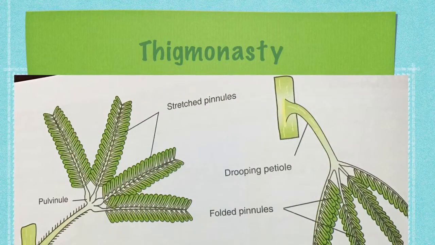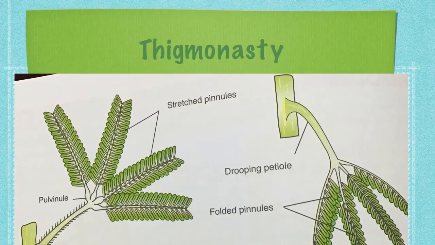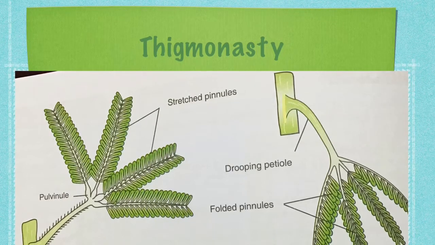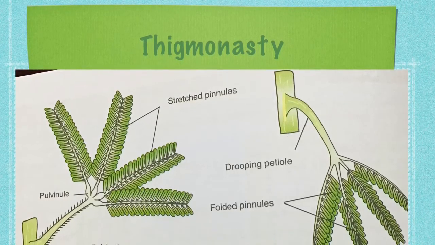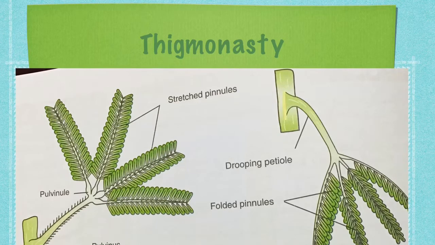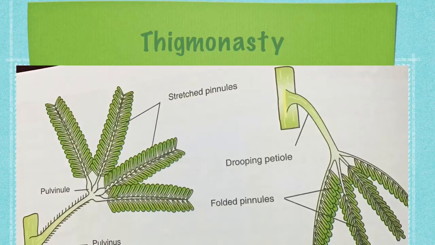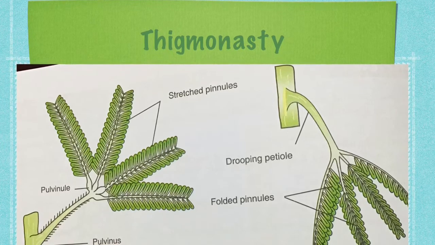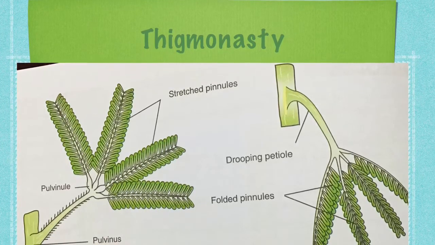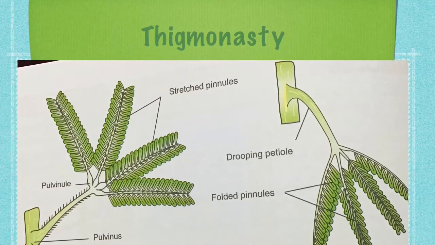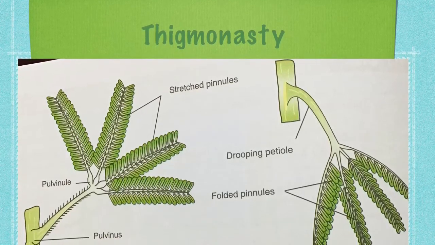The non-directional movement of a plant part in response to touch of an object is called thigmonasty. If we touch the leaves of the sensitive plant with our fingers, then its leaves fold up and droop almost immediately. The folding up of the leaves of the sensitive plant, touch-me-not, is an example of nastic movement.